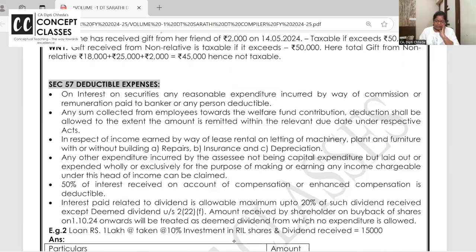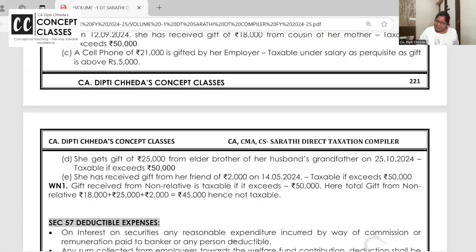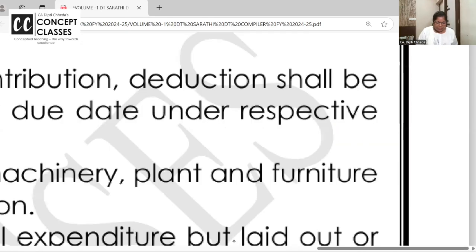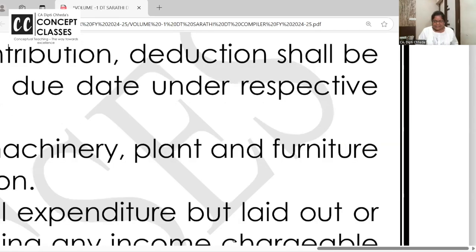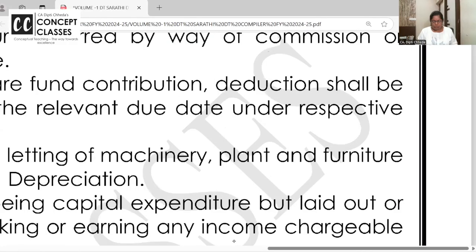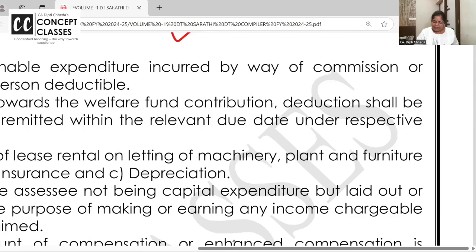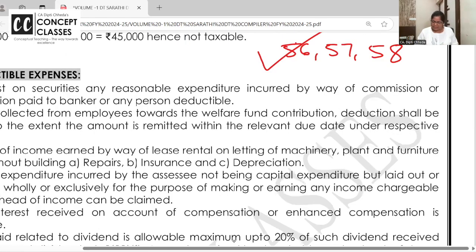Okay, right. Now, acha, I missed out telling you initially only we start with chargeability and all. That whole income from other sources chapter can be covered in 3 sections. What was section 56 chargeability? The list we saw now. Section 57. What are the expenses allowed? Okay. And section 58. That is, what are the expenses which are not allowed? I hope you are getting why this is relevant.